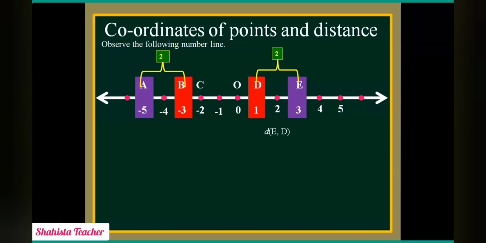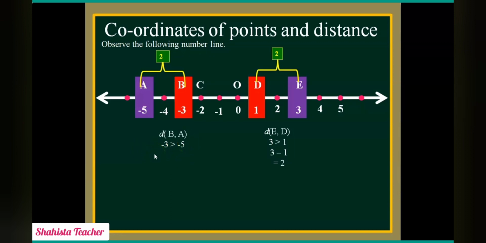Distance of E comma D. Distance of E comma D gives us 3 is greater than 1. Now 3 minus 1 gives us 2. Now here -3 is greater than -5.